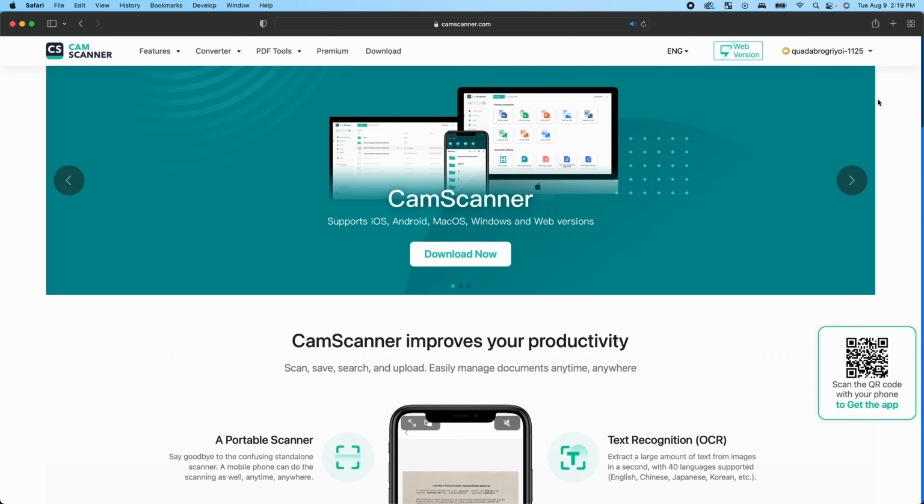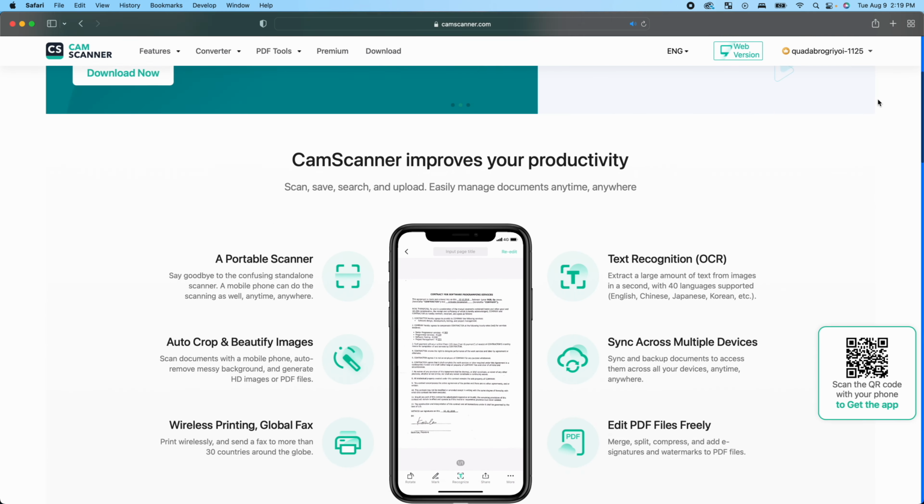I'm walking through the creation of apps like this because I want to empower all of you to create your own apps. And who knows, one could actually end up turning into a company or a passive income stream for you.